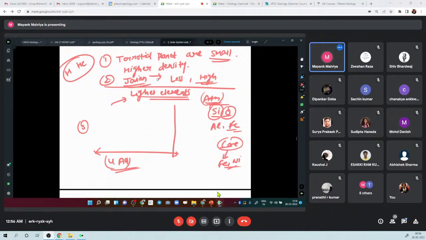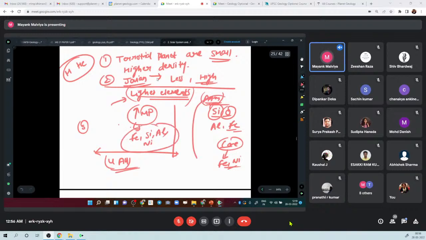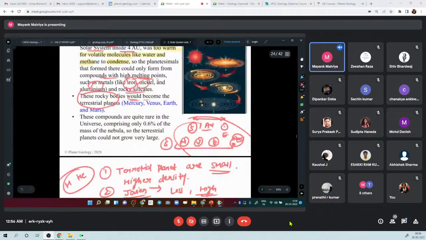Same is the case with Mercury, Venus and Mars. So what happens is that due to too much temperature in this area, these lighter elements are not present. The only elements which could condense here from the solar nebula were those which have a high melting point, such as iron, silicon, aluminum, nickel. And this is exactly the composition of Earth.